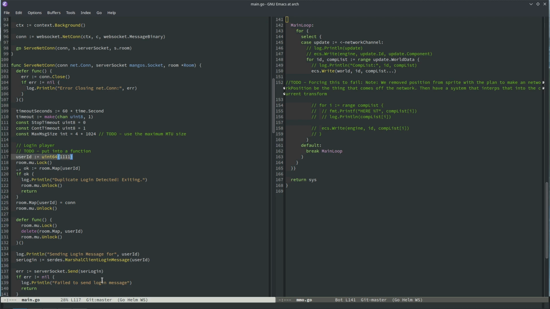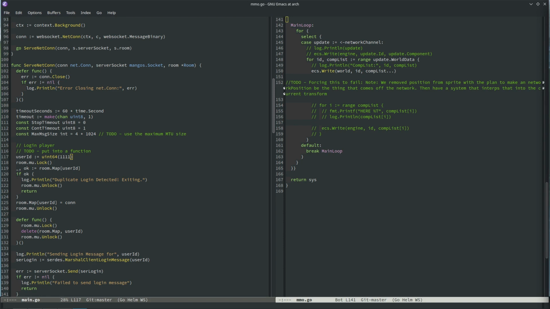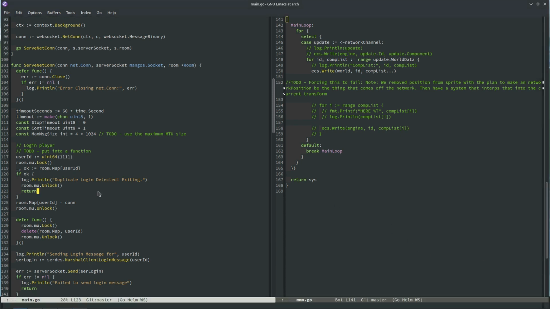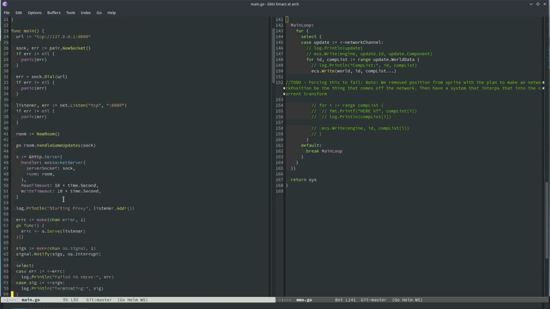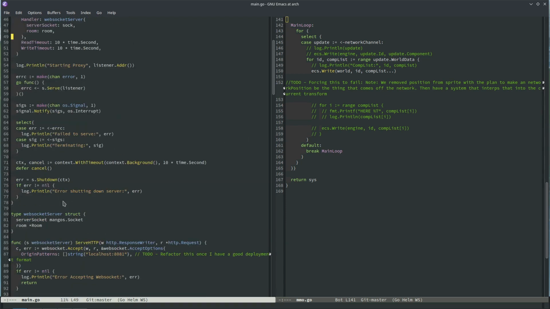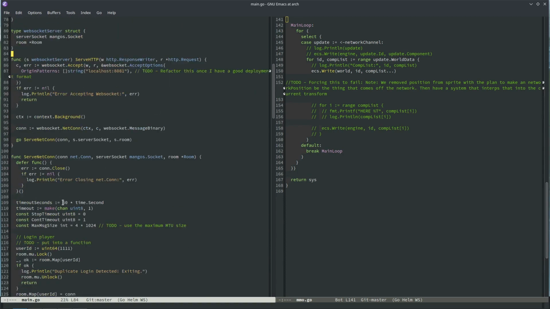So this was going to give them ID 111, but I'm pretty sure I did a map of the user ID in the game. I think I have a map that goes from user ID to ECS ID. You pass the token every time you send a message in the WebSocket. Not every time you send a message, just for the initial connection, because eventually this will be encrypted. Right now I don't encrypt it just because it's kind of hard to muck with keys, but that's for prototyping.